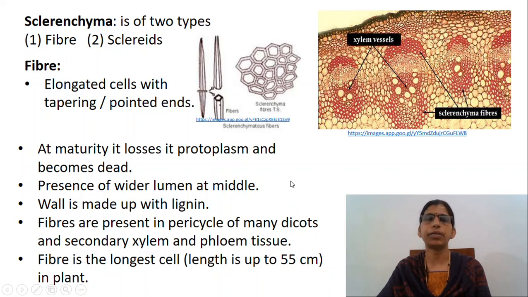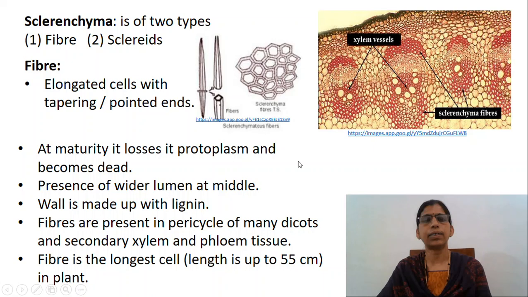At maturity, these cells lose protoplast and become dead. The wall is usually hard, uniformly thickened and lignified. Small pits, round or slit-like in appearance, are frequently present. Often the secondary wall is so much thickened that the central lumen is almost obliterated.